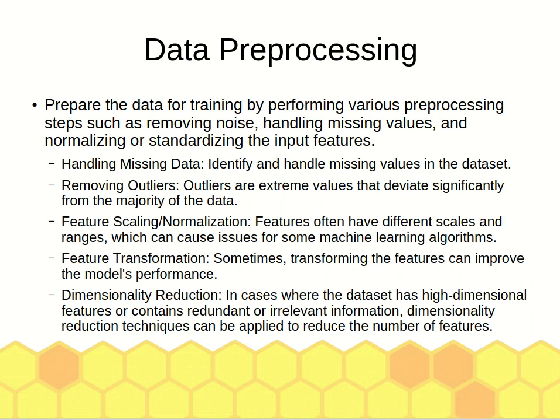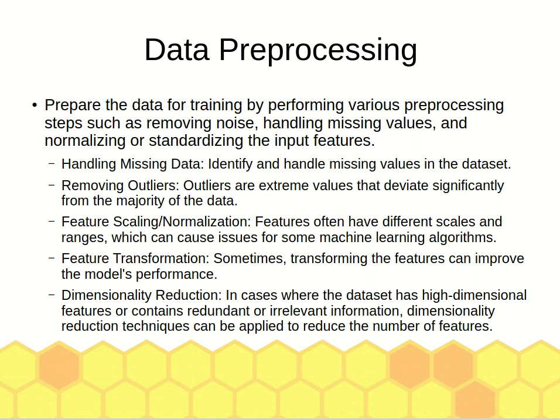And then followed by data pre-processing. This is where you can clean the data. For example, if there is missing data, how to handle the missing data, and sometimes there are noise and outliers, so how to remove these, and sometimes the data requires normalization, scaling, and also transformation and dimensionality reduction.